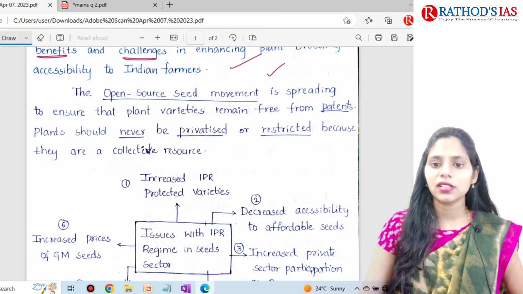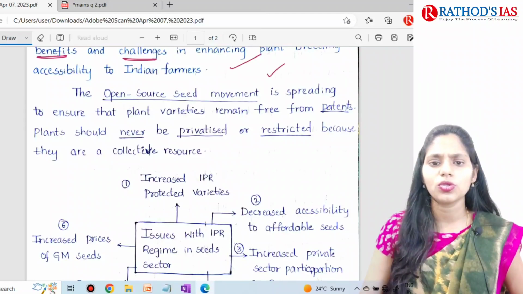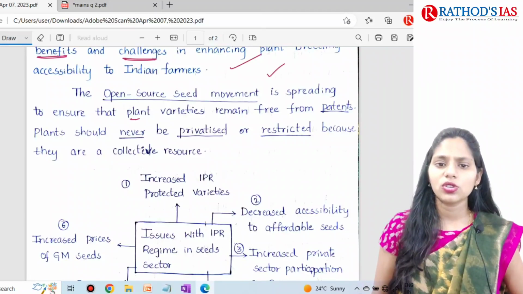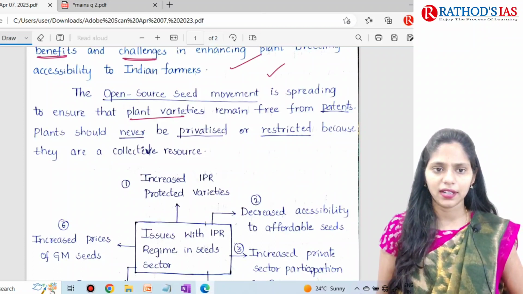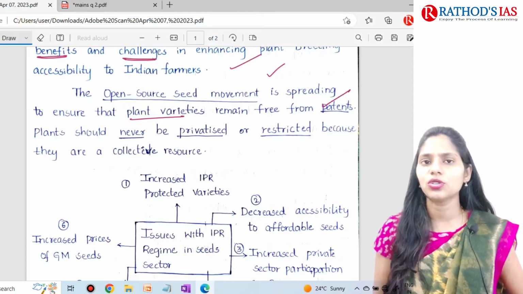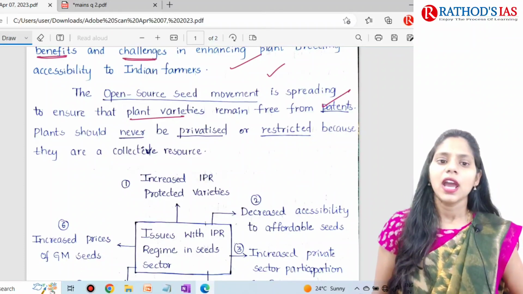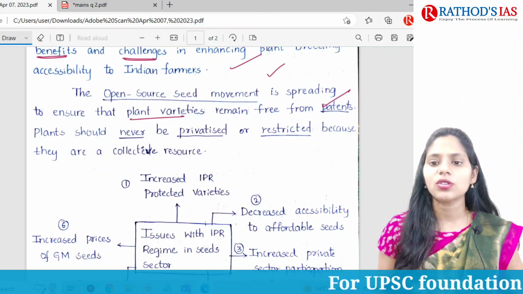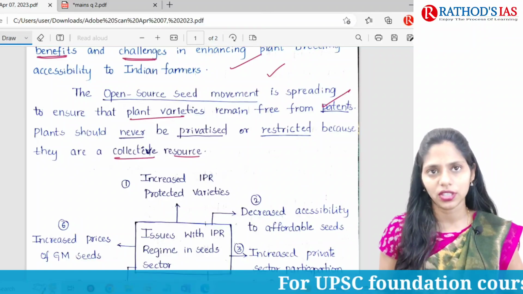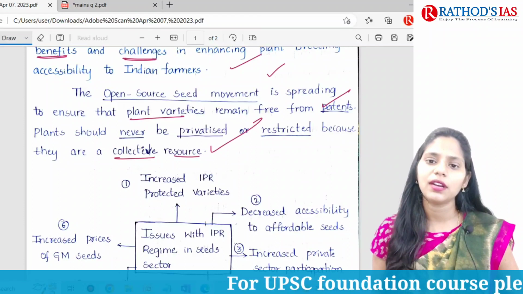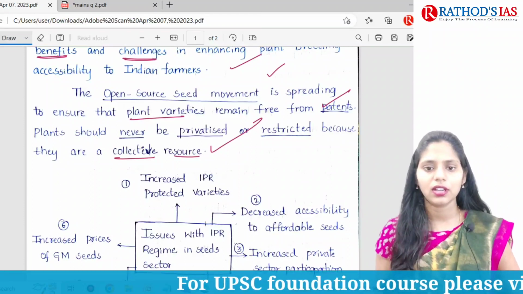And here the introduction is well written. It is about just the open source seed movement. It is to ensure plant varieties remain free from patents. Plant varieties should remain free from patents, and plants should never be privatized or restricted because it is a collective resource. Yes, very simple and very neat, a good introduction.